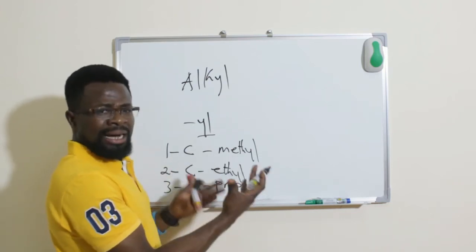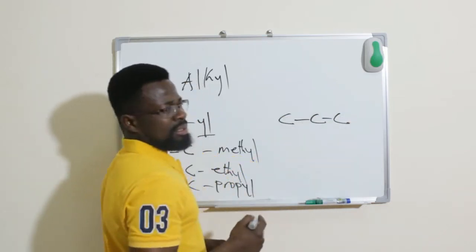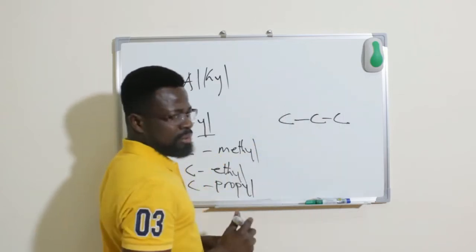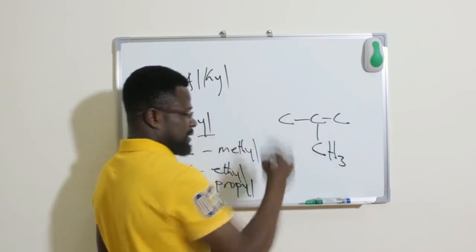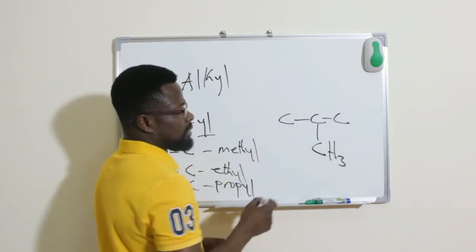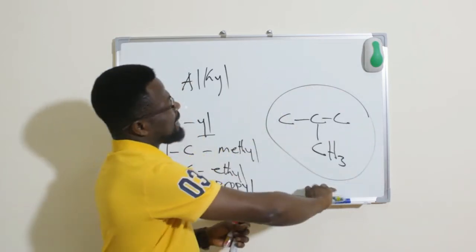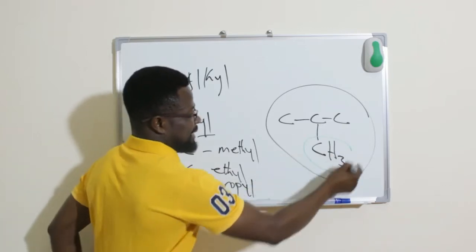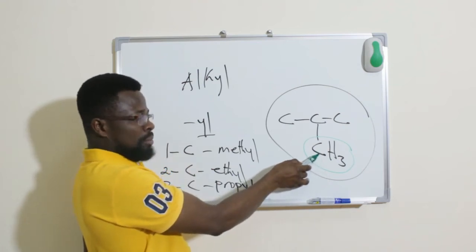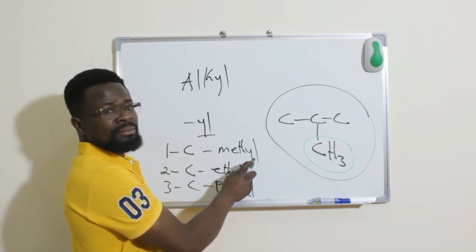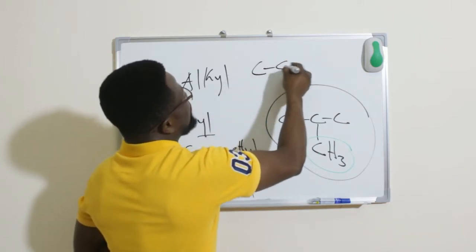Now, this is the chain. So let's look at a typical example of the chain. If I have a carbon atom like this, it is saturated, and this is a straight chain. If I have any carbon atom attached here, this makes it become what? A branch or a side or a substituent. What is the substituent? The substituent is this, or the side or the branch is this one. And because it is one carbon atom, it becomes what? Methyl.